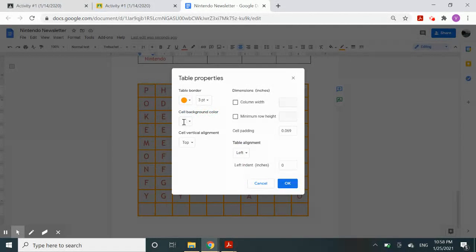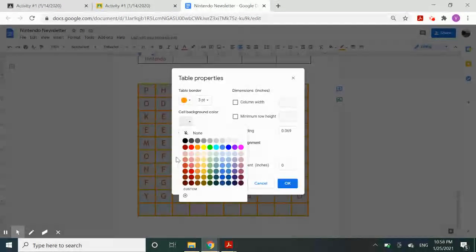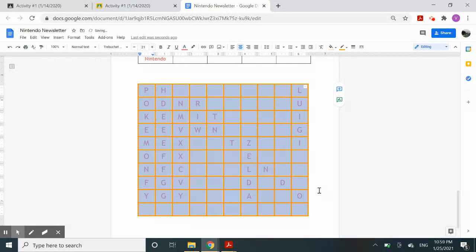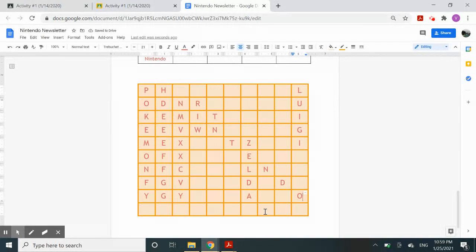Make sure you have the entire thing highlighted, because if you don't, it'll only highlight one little cell. But you want to highlight all of these cells right here. So I'm going to highlight the whole thing so that when I choose a color, all of it will show up. So I'm going to choose light orange, and I click OK. And now it's light orange.